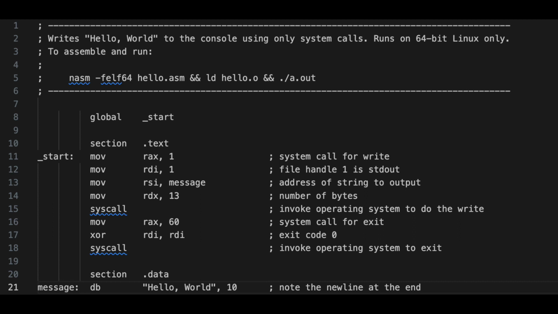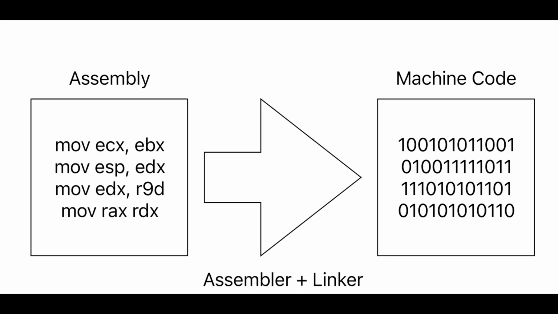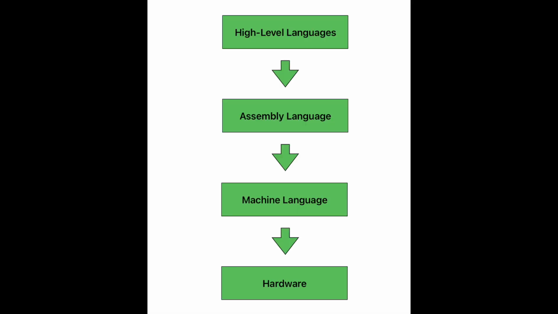Unlike machine code, these instructions are written using mnemonic codes that are easier to understand. The CPU executes machine code instructions, which are made up of binary numbers that represent different operations. Assembly is used in various applications, including operating systems, device drivers, and embedded systems. It allows programmers to have more control over the computer's behavior and to write more efficient code.